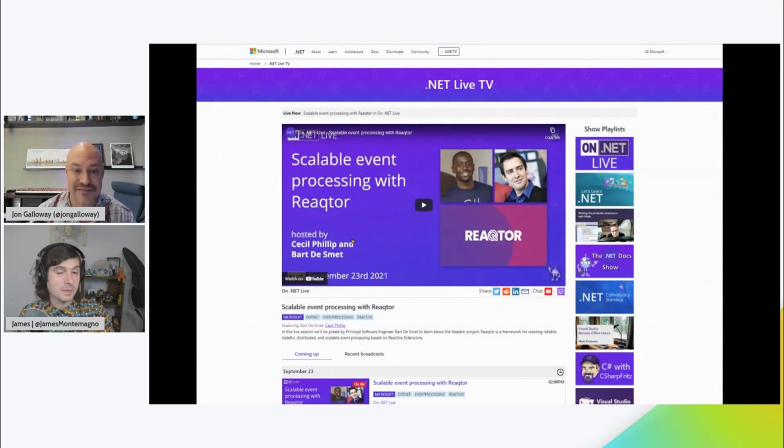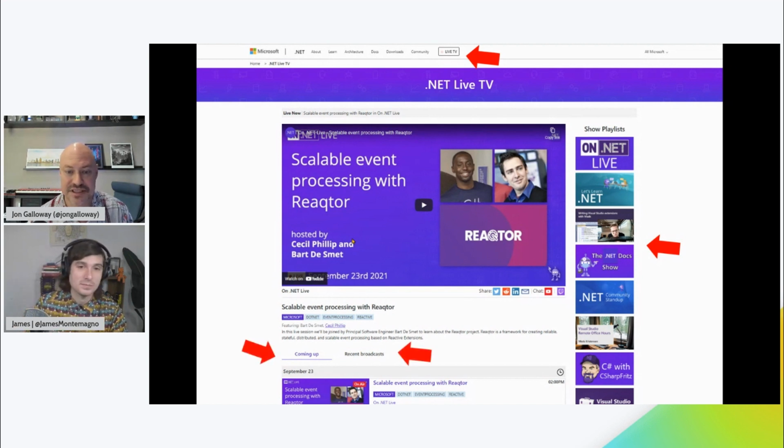And once we've got that information, it lights up all this cool stuff on the front end. So we've got one API endpoint that tells us when there's a live show, and it'll automatically flash at the top of the website. And then once you're there, we want you to see our other shows. And so this lights up. Again, we've got this thing that says, here's all our different shows you can see. And then we want to make it easy to find our upcoming and recently completed shows. And so that's all right there as well.